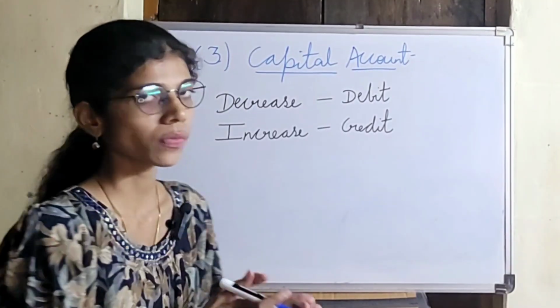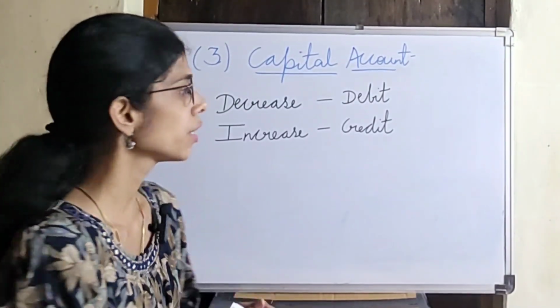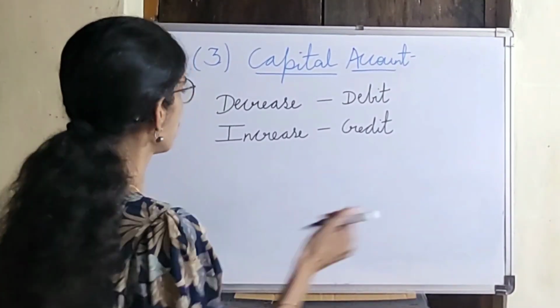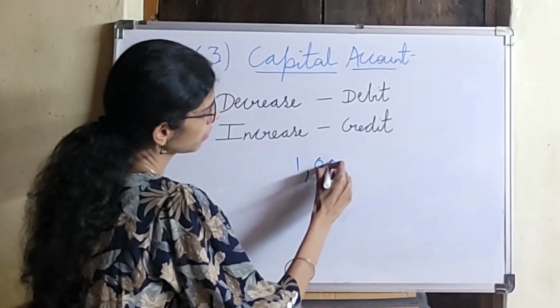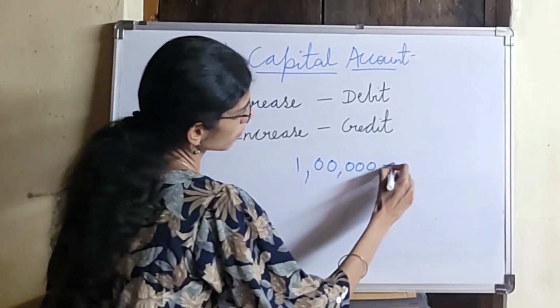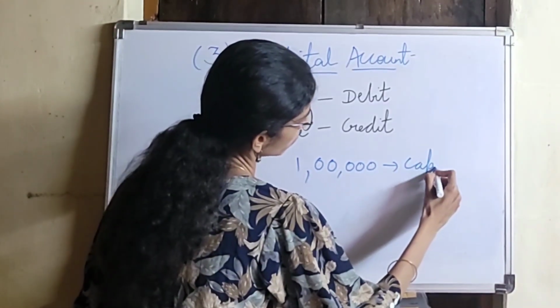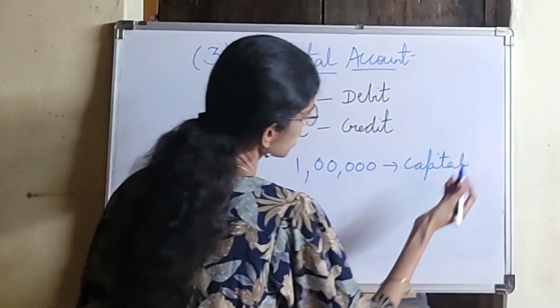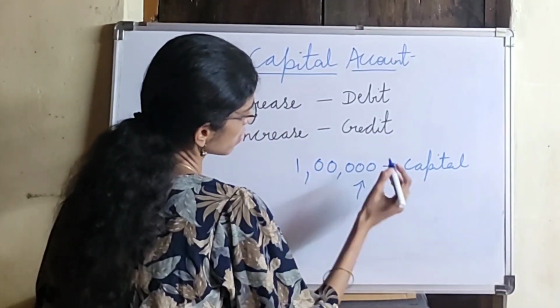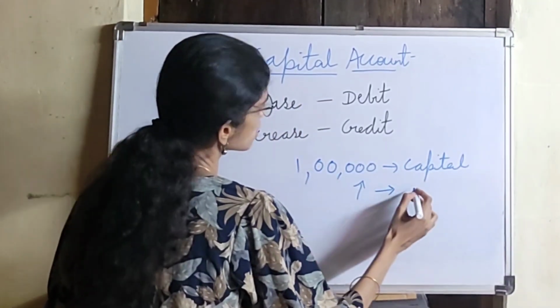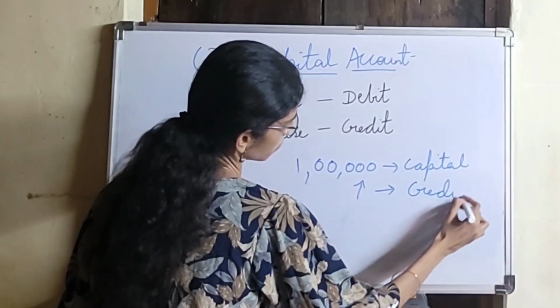So let us understand this with an example. Suppose the owner invests 1 lakh rupees as capital into business. So what will happen is that the capital value will increase. When the capital value increases, it is credit.